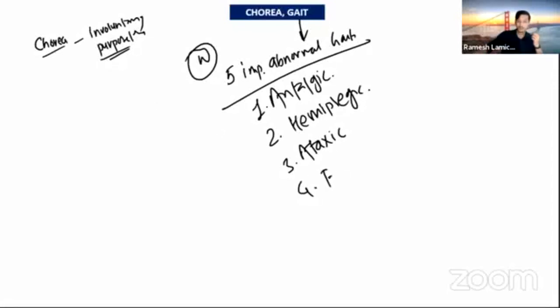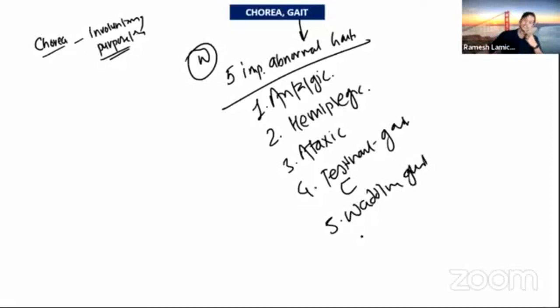This is an important gait; it is characteristic of Parkinson's disease. Another one is waddling gait, which we see in proximal myopathy. So these are the abnormal gaits with their causes.